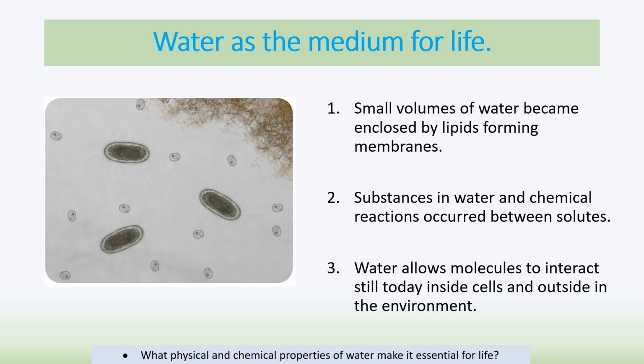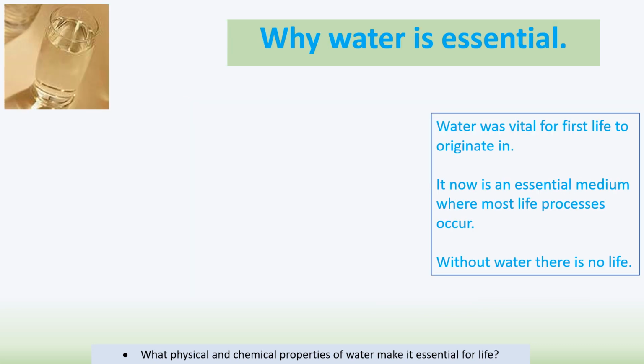Substances in water and chemical reactions occur between solutes. So basically whenever you have a chemical reaction in a living thing, it is because water is acting as a solvent and the things that are dissolved in it are allowed therefore to react together because the particles can collide. And water allows molecules to interact inside cells and outside cells. So water is absolutely essential. Why is it essential? So obviously it first allowed life to originate in it, and now it's an essential medium where life processes occur. Without water, there is no life.